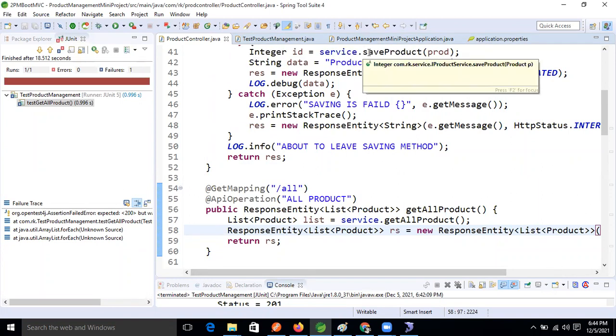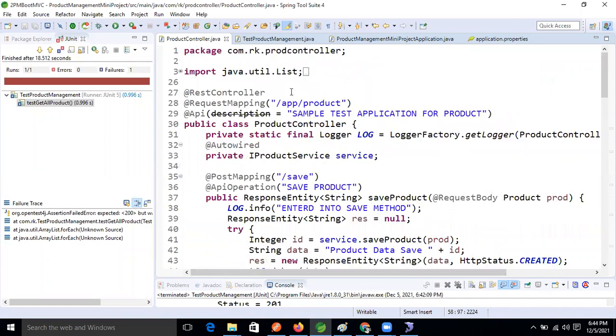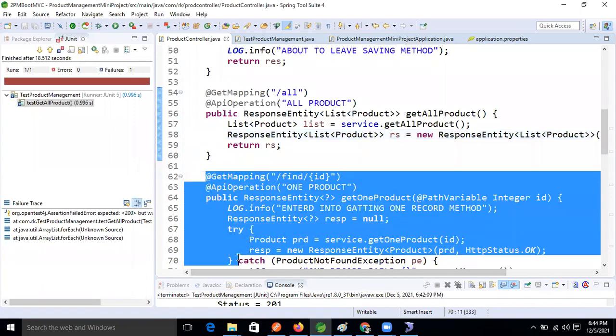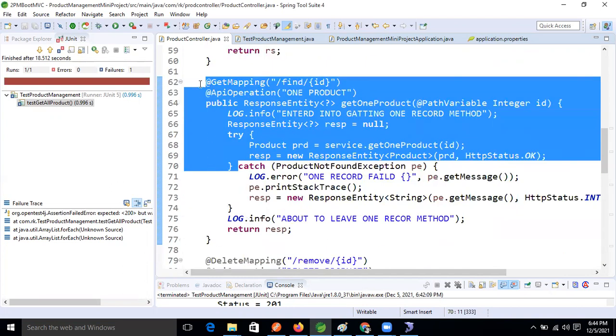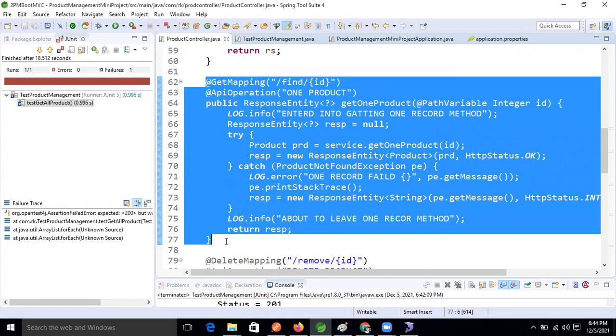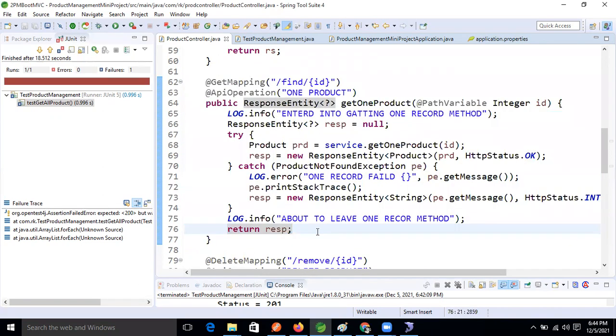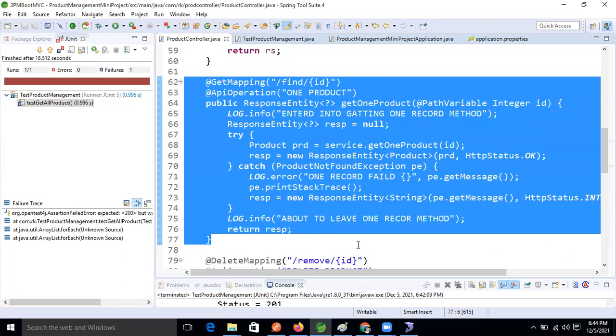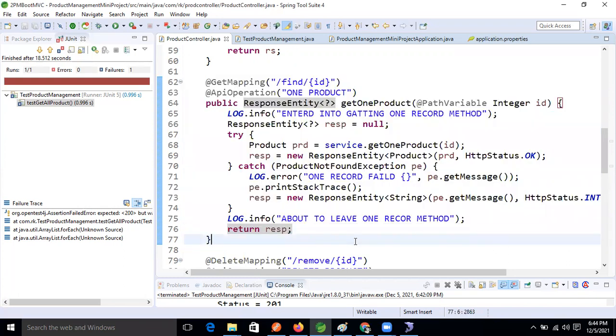Okay, so next one is what? Let's select one record. For that, one method we already wrote, right? This is the method to get one record. So we want to test whether this API is working perfectly or not. For that purpose, we need to write unit test code using what? Mock framework. So how will we write it?